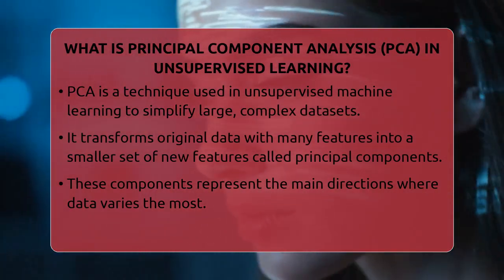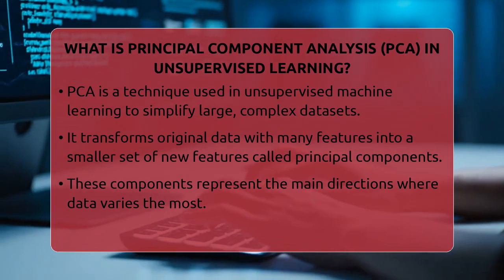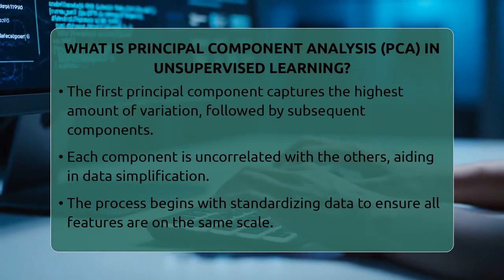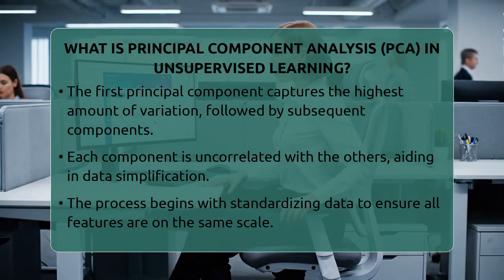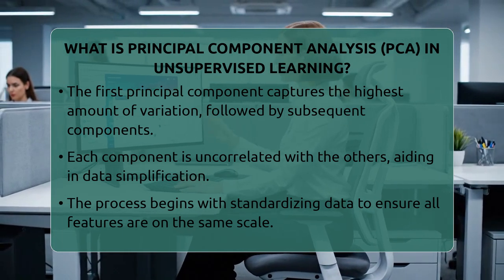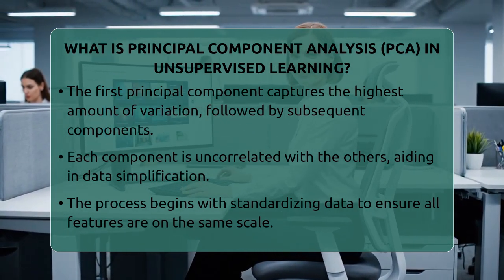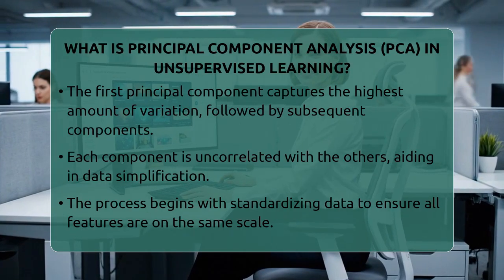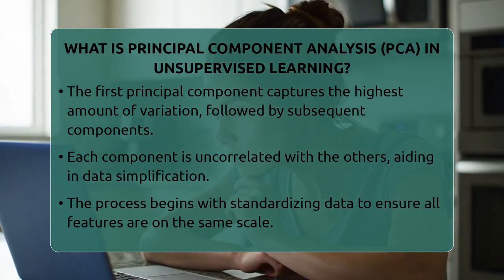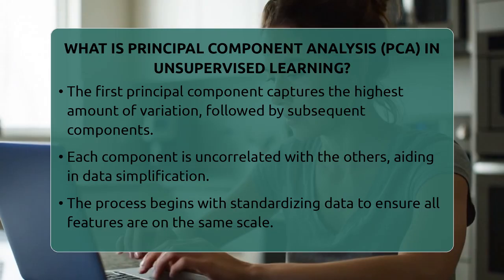The first principal component captures the most variation, meaning it shows the biggest difference in the data. The second captures the next biggest difference, and so on. Each new component is uncorrelated with the others, which helps in simplifying the data without losing too much information.